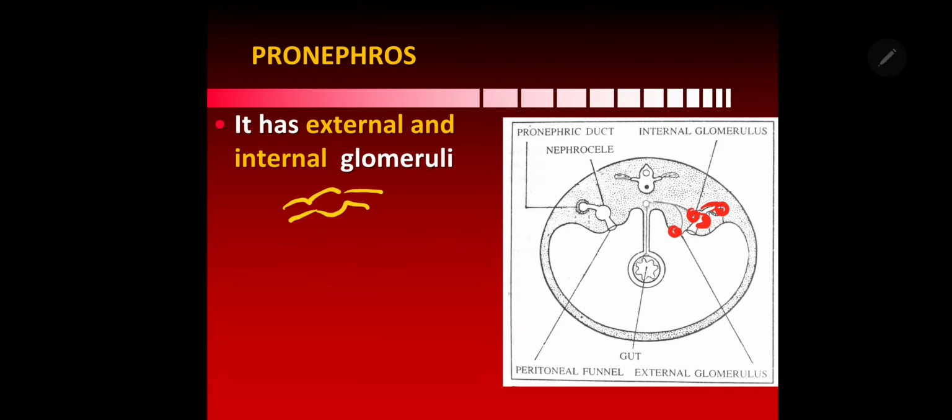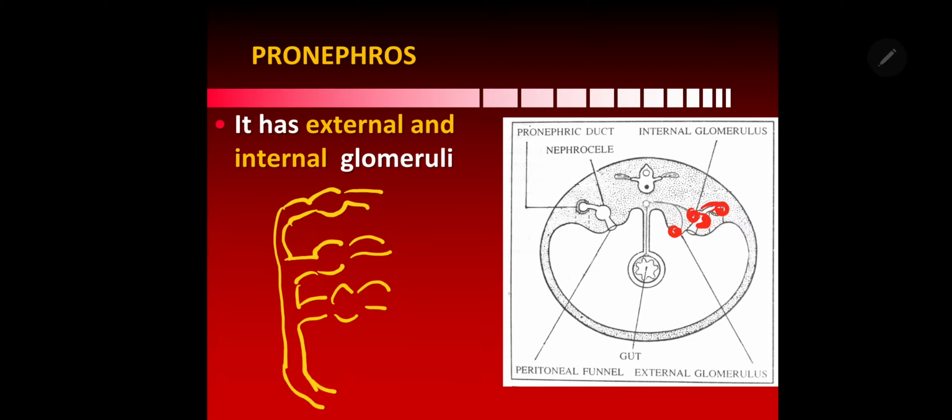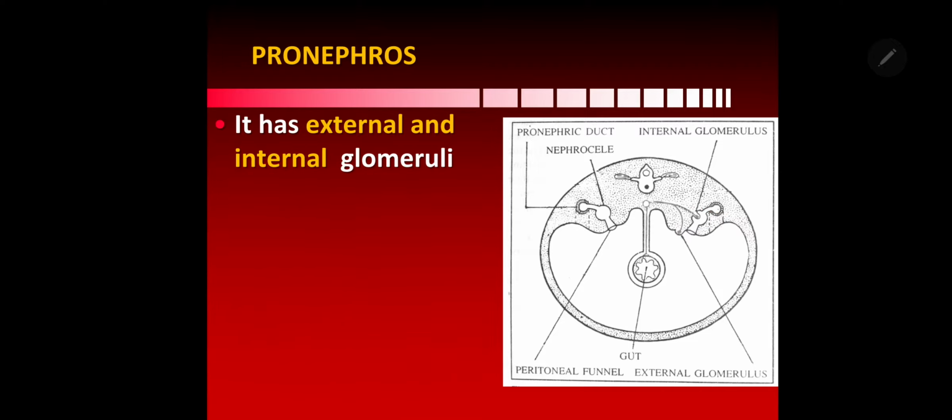I am drawing on the right side. So all these tubules join and form the pronephric duct which opens into the cloaca.